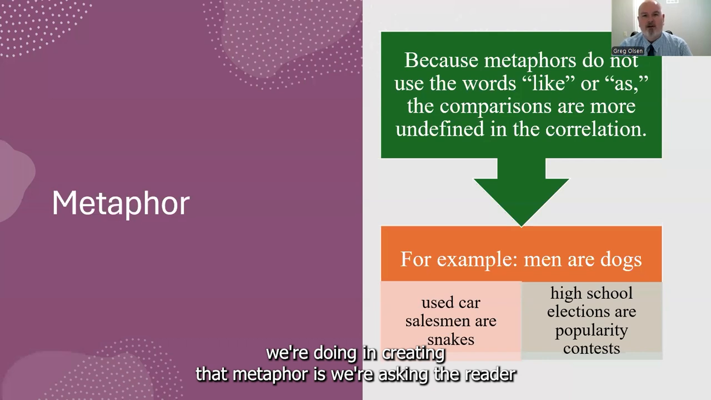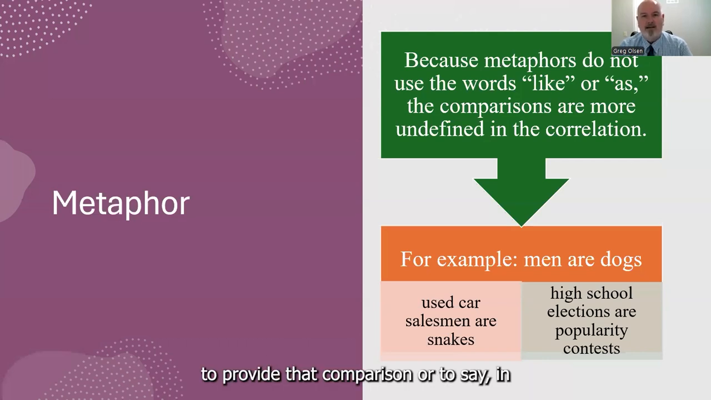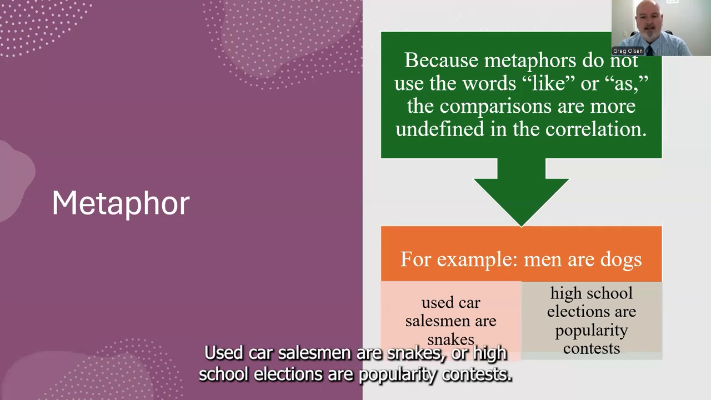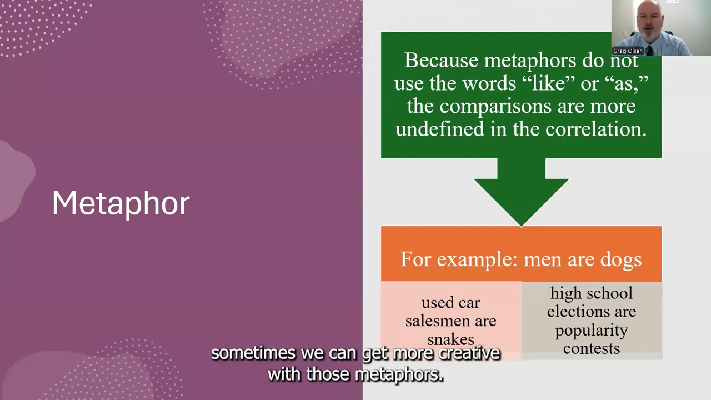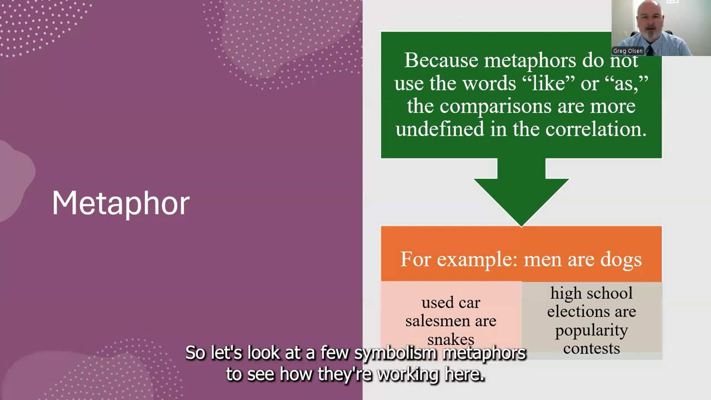What we're doing in creating that metaphor is asking the reader to provide that comparison, to say, in what ways are men dogs? Others that we see here: used car salesmen are snakes, or high school elections are popularity contests. We've heard these metaphors before, but again, with poetry, sometimes we can get more creative with those metaphors. So let's look at a few similes and metaphors to see how they're working here.